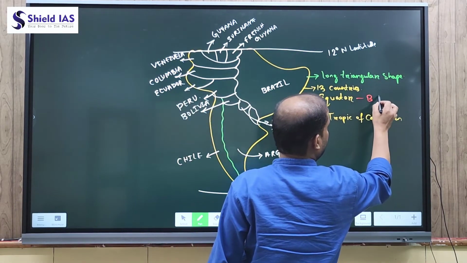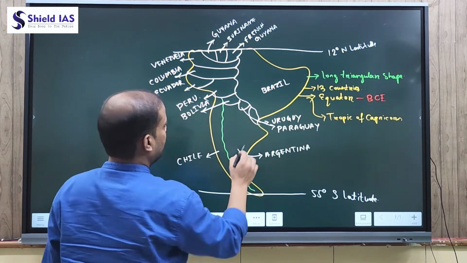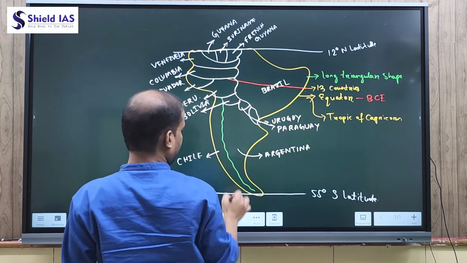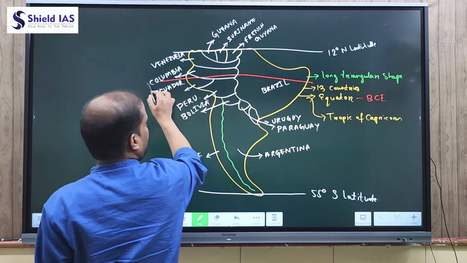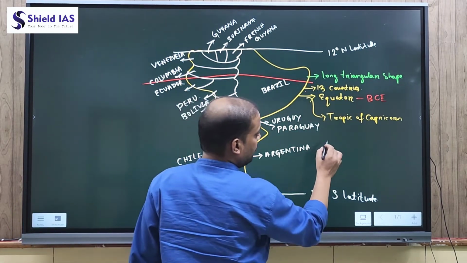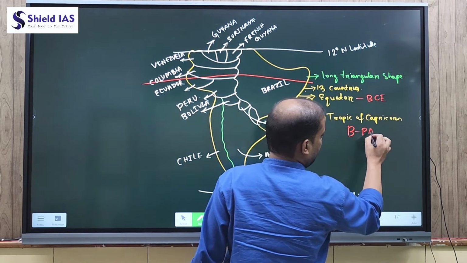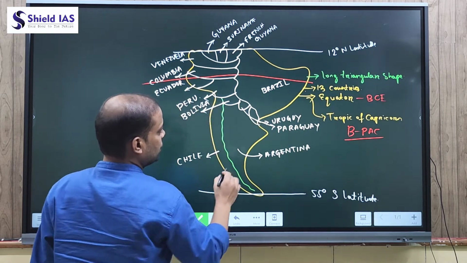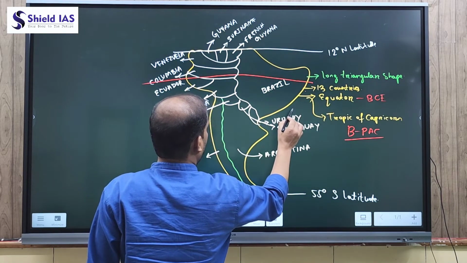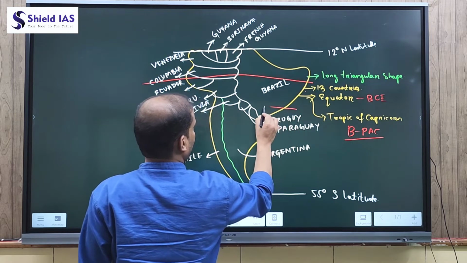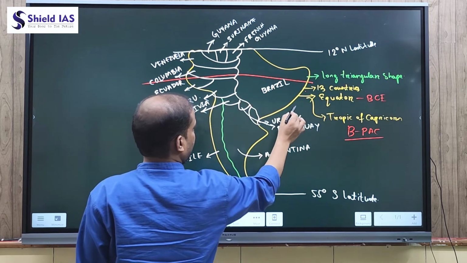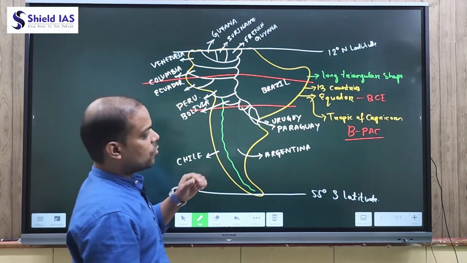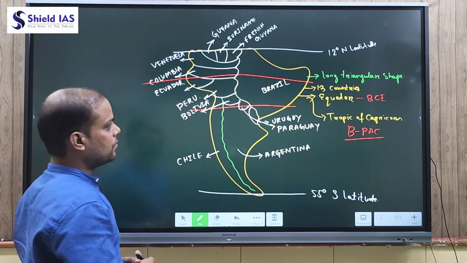The mnemonic is BCE, that is Brazil, Colombia and Ecuador. And the Tropic of Capricorn passes through, the mnemonic BPAC, that is Brazil, Paraguay, Argentina and Chile. So the Tropic of Capricorn and the equator pass through South America.